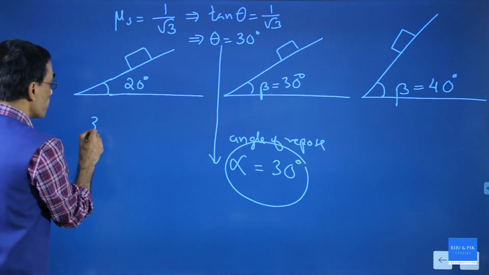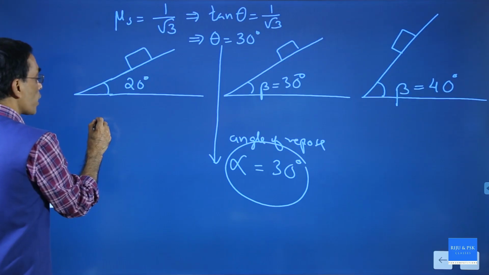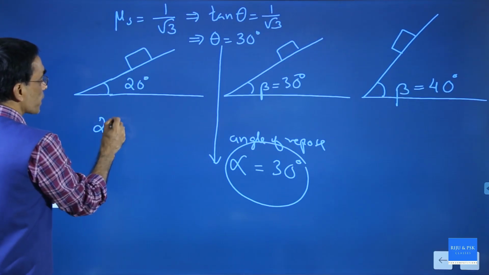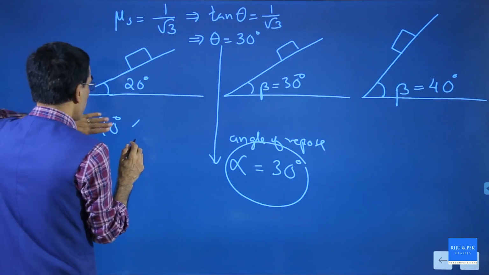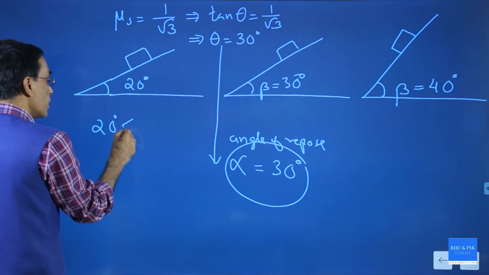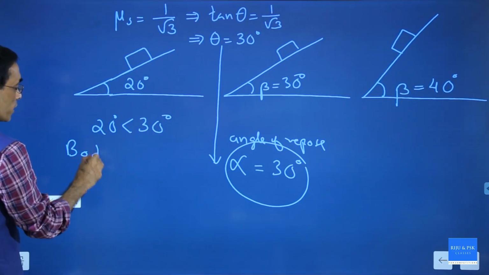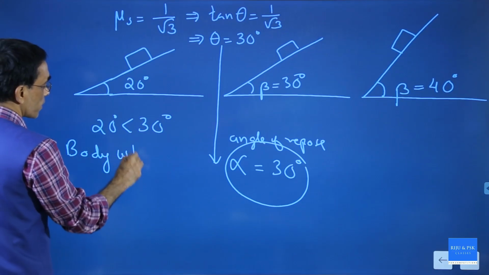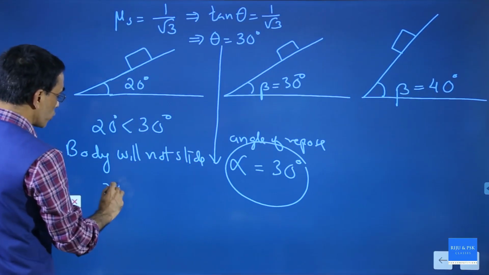I can say the angle of the plane is 20 degree, the angle of repose is 30 degree. 20 degree is less than 30 degree, so the body will not slide. It will be at rest.